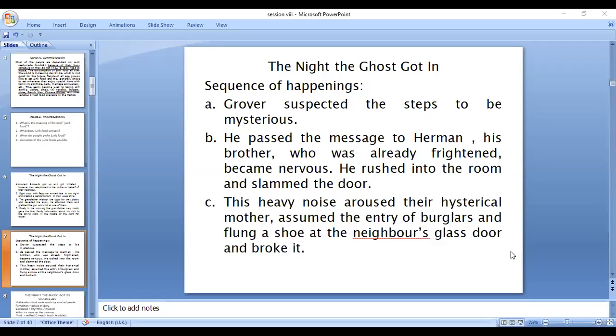It is underlined with a red mark. Why, you know? The spelling is B-O-U-R, which is British English. American English is B-O-R. If I remove the U, that red line will go off. Okay? She threw the shoe at the neighbor's glass door and broke it. This is what that hysterical lady did. And then D.